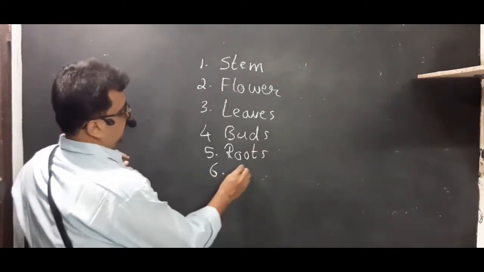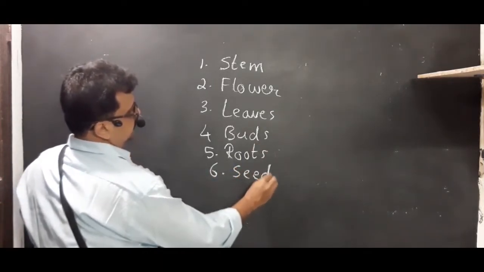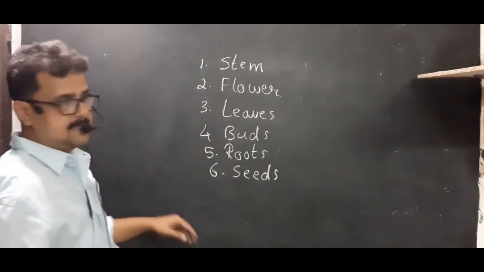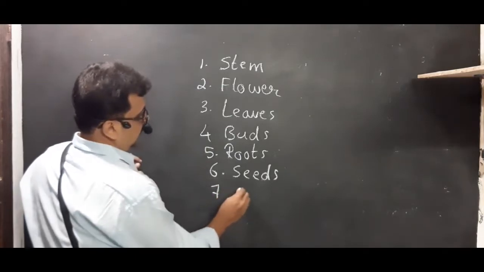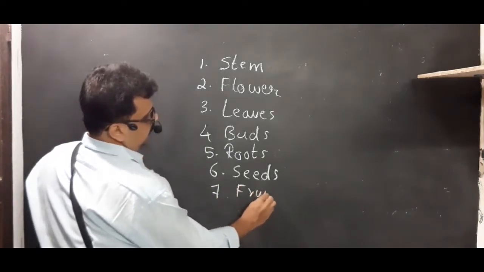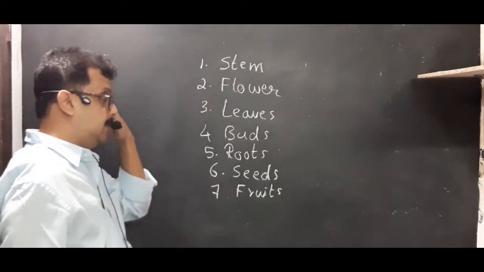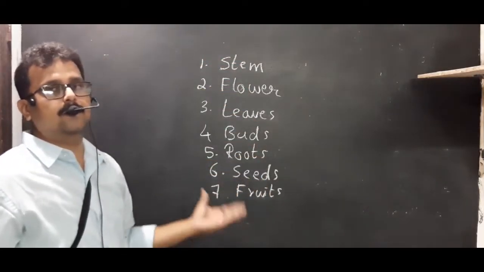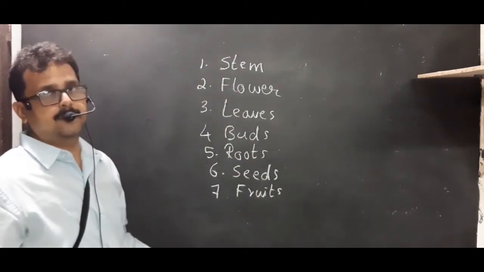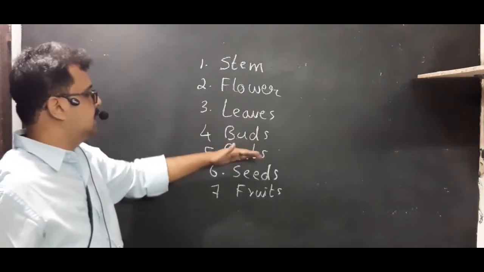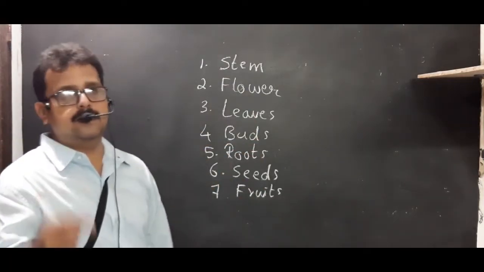Then we studied about the seeds. Stem, flower, leaves, buds, roots, seeds. Important thing, fruits and vegetables. So these are the different important parts of a plant. All these we have studied.